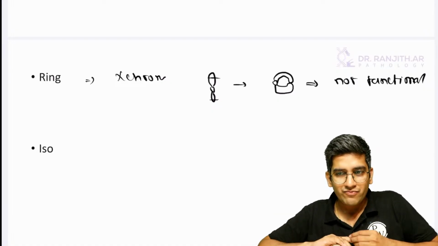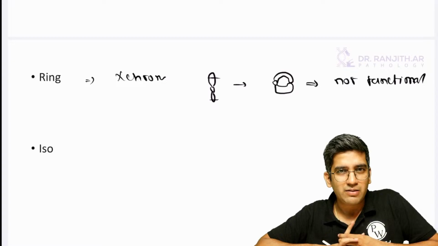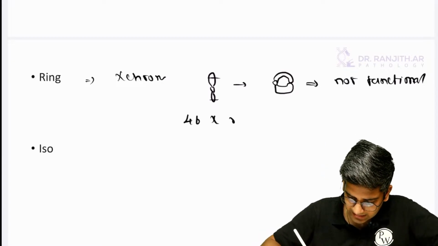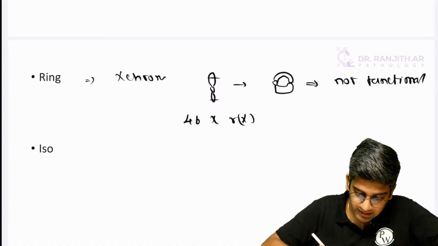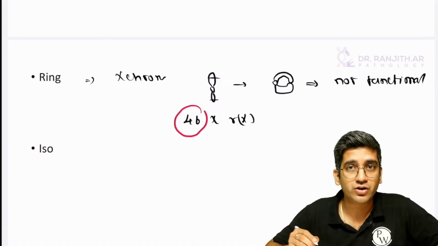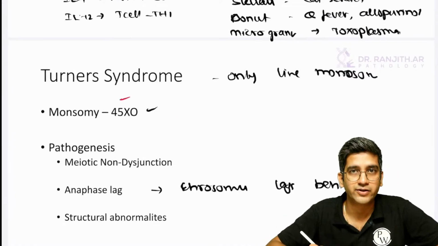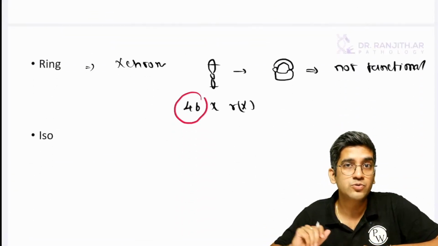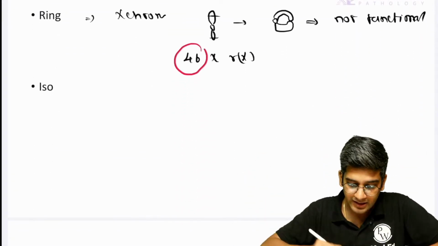Shreyasi, very unlikely, but if you want, we'll discuss that soon. So here how will I write it? 46,XX, ring chromosome of X. Remember, if you're writing ring chromosome, it should be 46, not 45. Structural abnormality will always be 46 chromosomes, not 45, because number-wise they are there, function-wise they are not there.